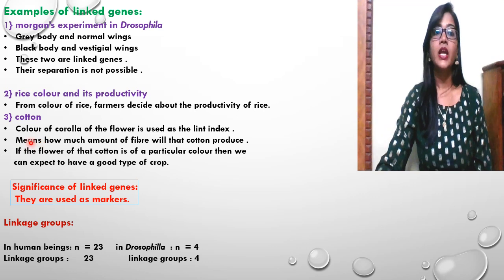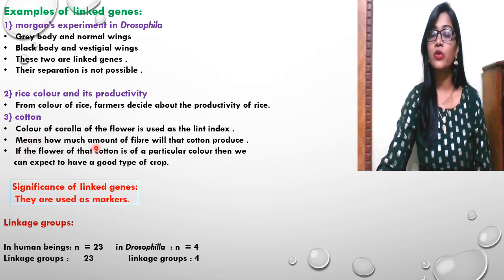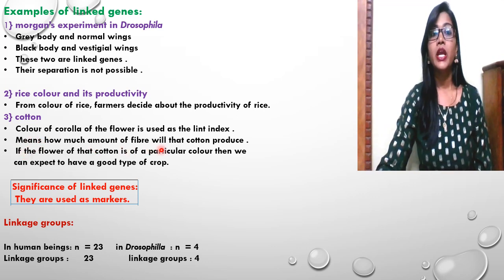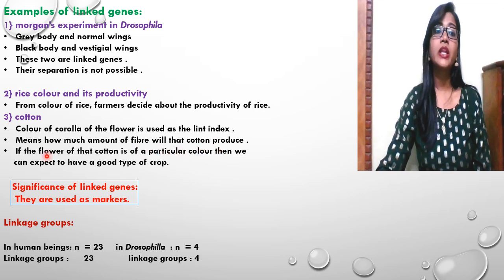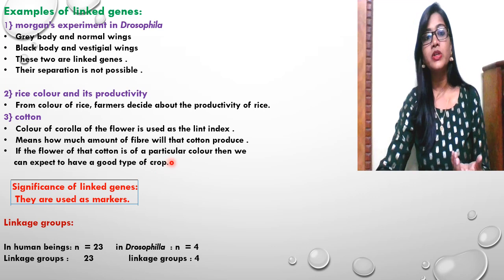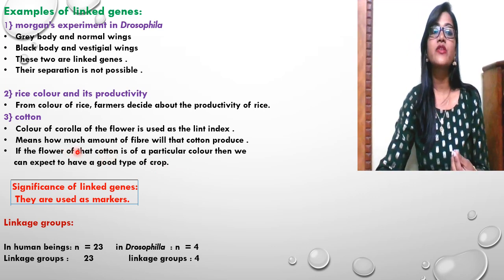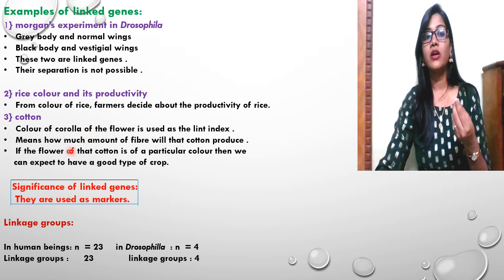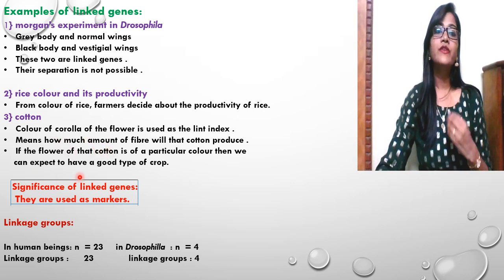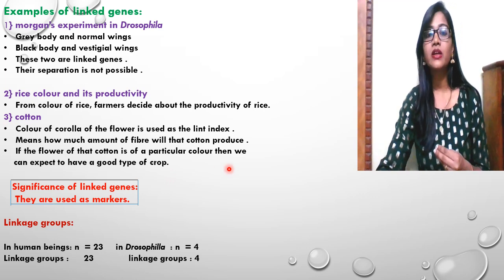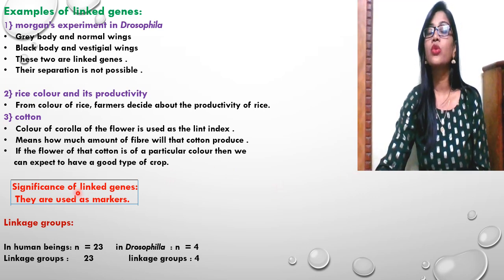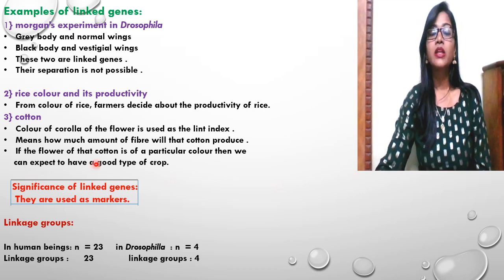Third is cotton. In case of cotton, again, the color of the corolla of the flower of the cotton is used as the lint index. Lint index means how much fiber that cotton will produce. The amount of fibers produced from that cotton is determined by the color of the corolla of that flower. And if the flower of that cotton is of a particular color, then we can expect a good crop. So these are the indicators.